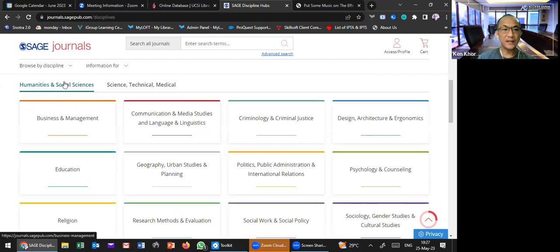From here, they already filter down and categorize it in a better way, like under humanities and social science, or science, technical, and medical. They categorize into big areas, and under humanities and social science, they have business and management, communication, criminology. They have design, architecture.